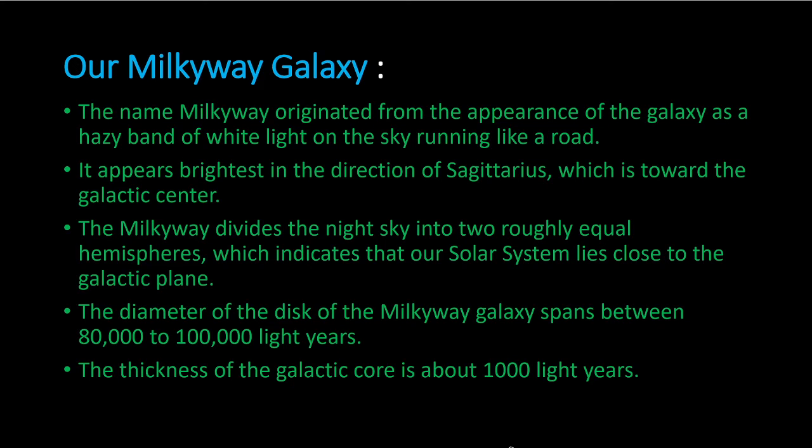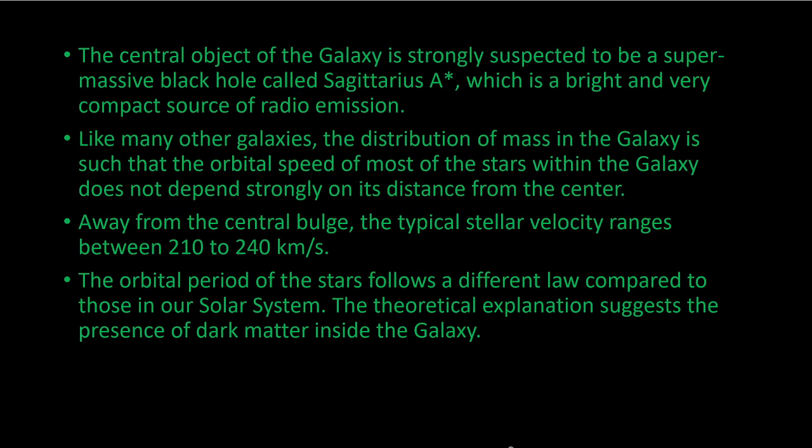So you can see it is just a disk, right, when compared to the diameter that is like 80 times more. So yeah, next slide. So the central object of the galaxy is strongly suspected to be a supermassive black hole called Sagittarius A, which is a very bright and compact source of radio emission.